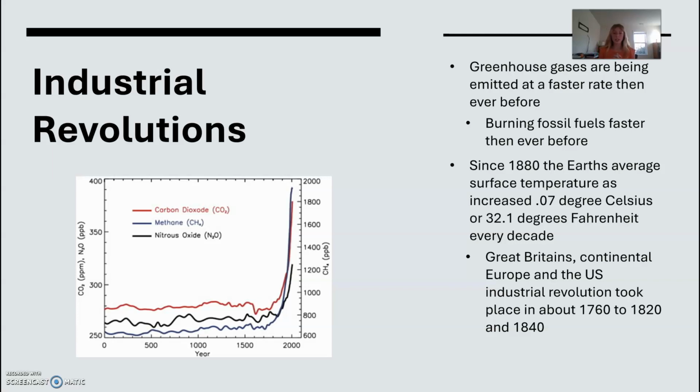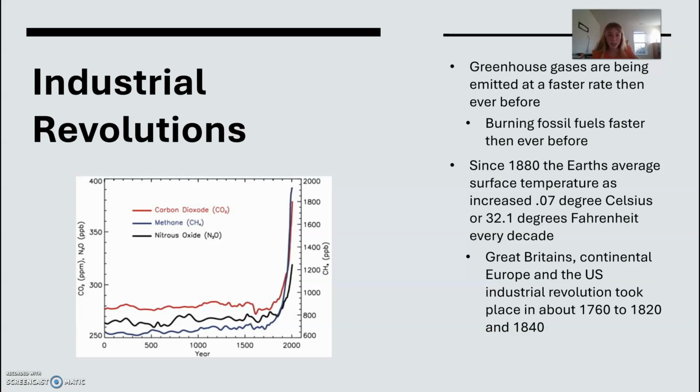Even though most greenhouse gases are natural, and this process of the atmosphere capturing heat is natural, the crisis of global warming is all due to human activities. We say this because we can track this down to the industrial revolutions of the world. During the Industrial Revolution, greenhouse gases were being emitted at a faster rate than ever before. This high emission rate has to do with more burning of fossil fuels. Examples of fossil fuels are coal and oil, which were being burned more than ever before during these industrial revolutions.